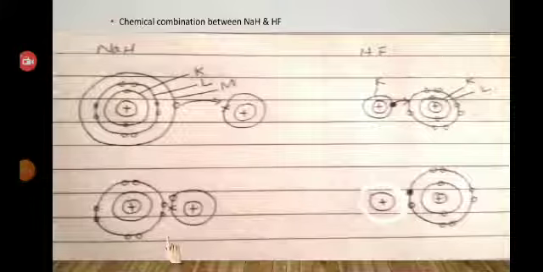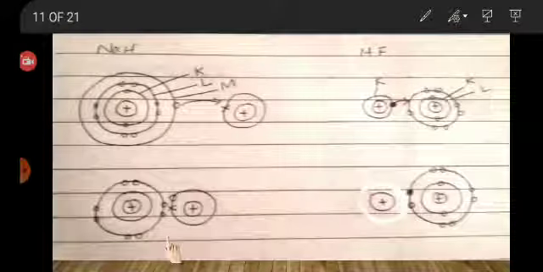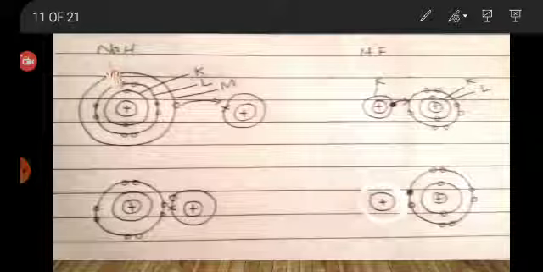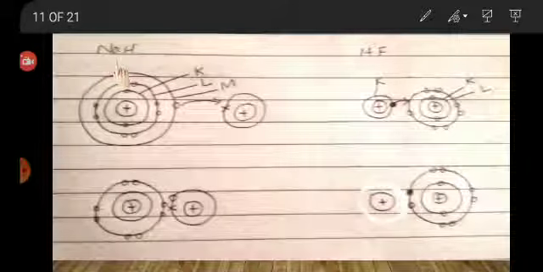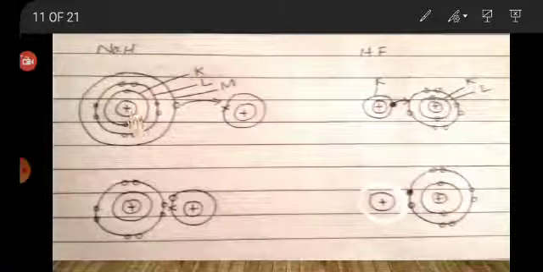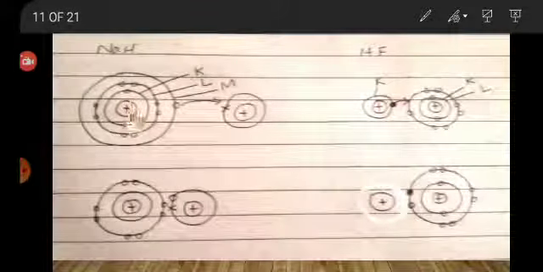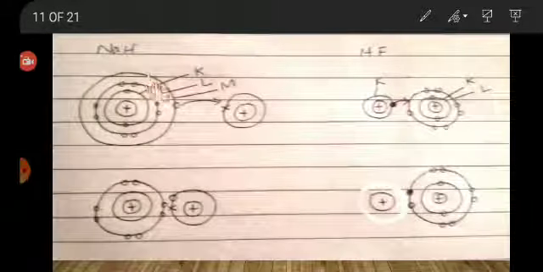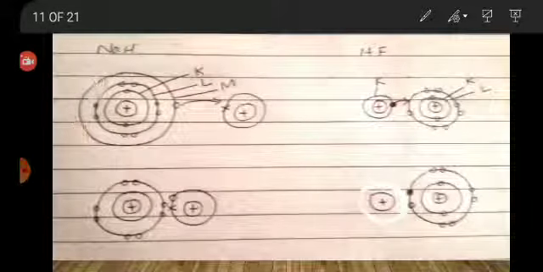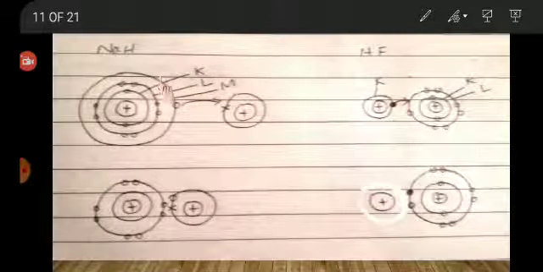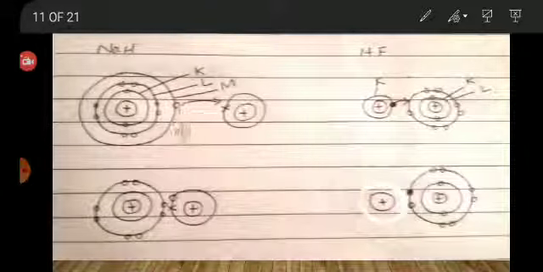Chemical combination between sodium and hydrogen, and in hydrogen fluoride. Let's see sodium hydride. Sodium has 11 electrons, 2 in the K shell, 8 electrons in the L shell, and 1 electron in the outermost shell. The sodium atom loses an electron and hydrogen gains an electron.